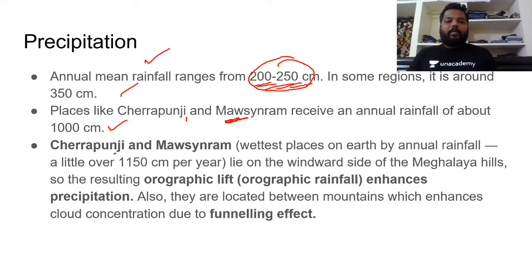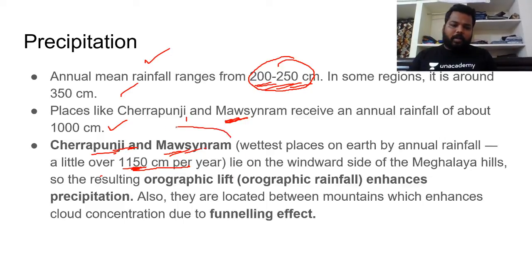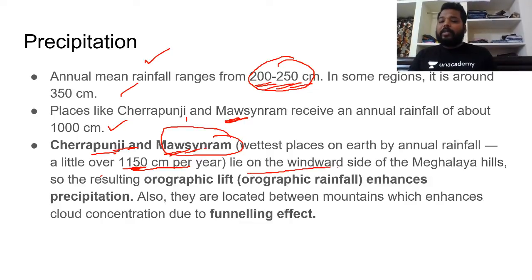Clear? And everyone knows that earlier it was Cherrapunji, the wettest place of the world, but now it is Mawsynram, and these regions receive about 1150 centimeters per year. And do remember this, while reading the Indian subcontinent, Mawsynram would be the wettest place, and Mawsynram lies on the windward side of the Meghalaya hills. So the resulting orographic uplift, hope everyone knows about orographic rainfall and orographic uplift, enhances the precipitation. Clear?